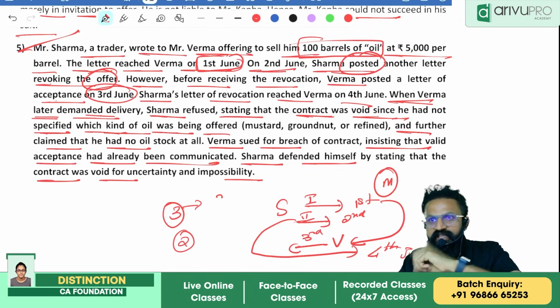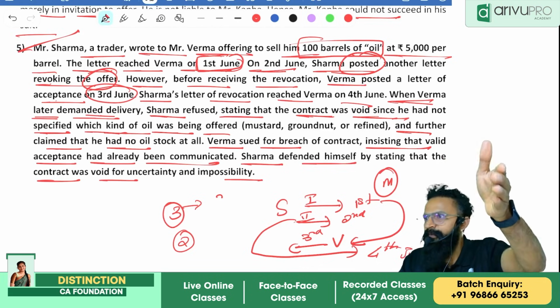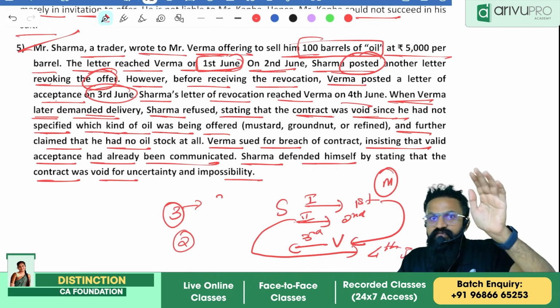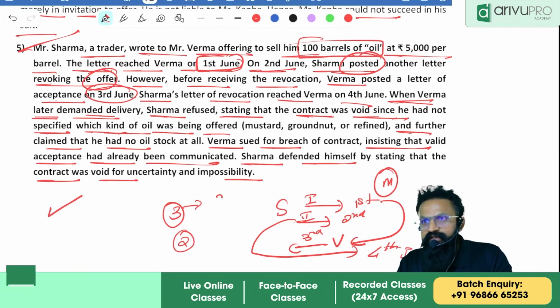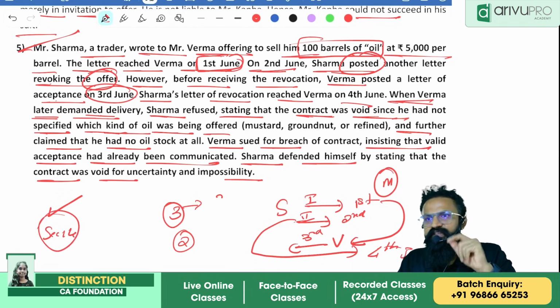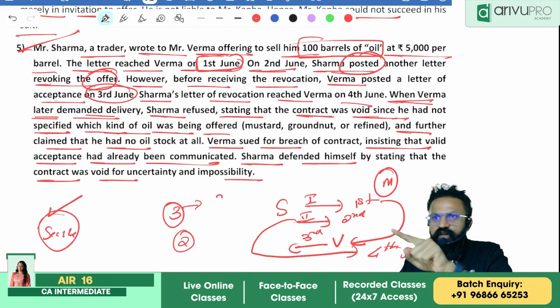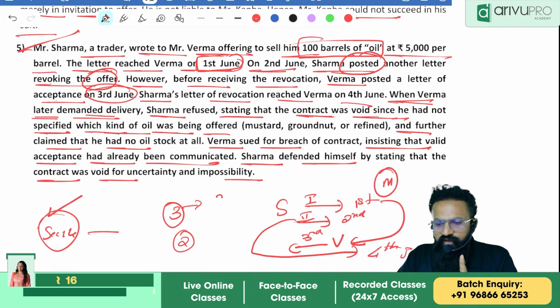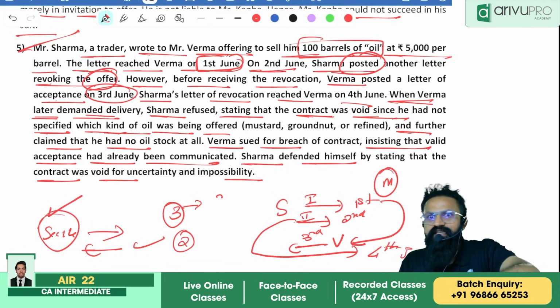The first provision in the answer is about whether there is a valid contract between them. First, the question is whether the acceptance is valid. Yes, sir, it is valid. So according to Section 4, when do offer and acceptance become complete? We saw this with letters and all. Whenever an offer is made and an acceptance is given, like a matchstick that has burnt, a revocation reaching later is too late.